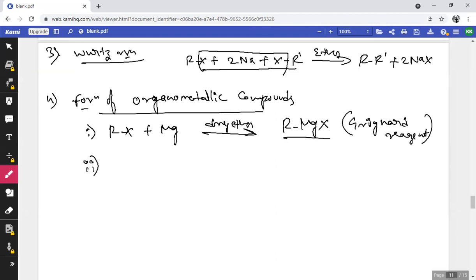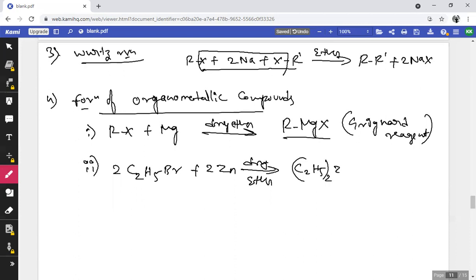Similarly, the second reaction: 2 moles of ethyl bromide, 2C2H5Br, on treating with 2 atoms of zinc metal in presence of the same condition, dry ether, is going to form (C2H5)2Zn, diethyl zinc, with the liberation of zinc bromide.